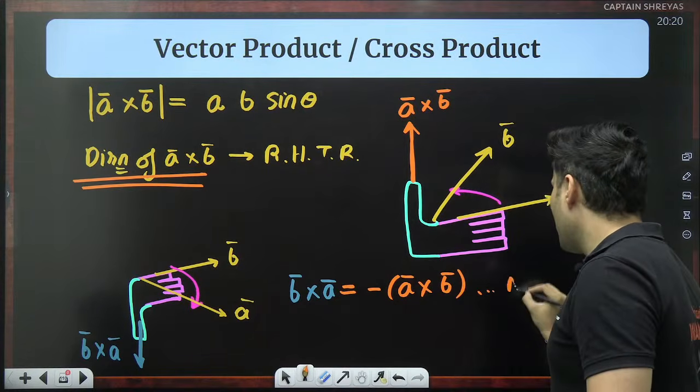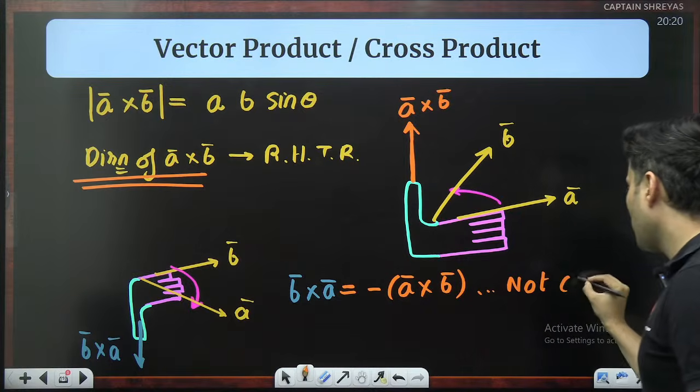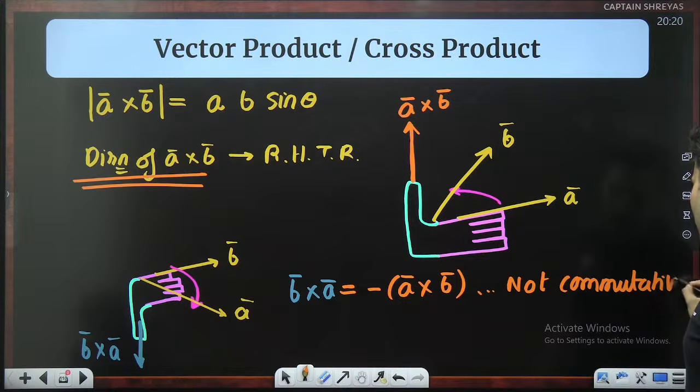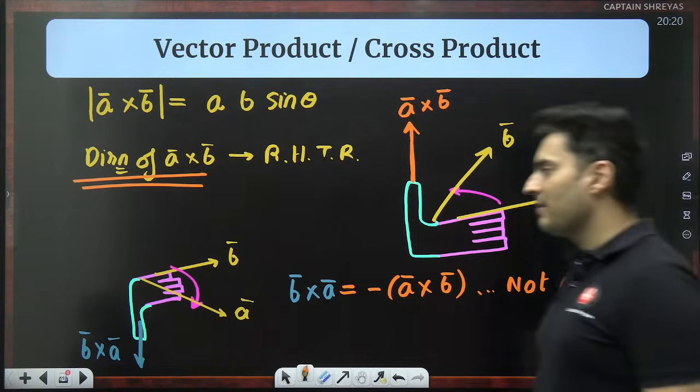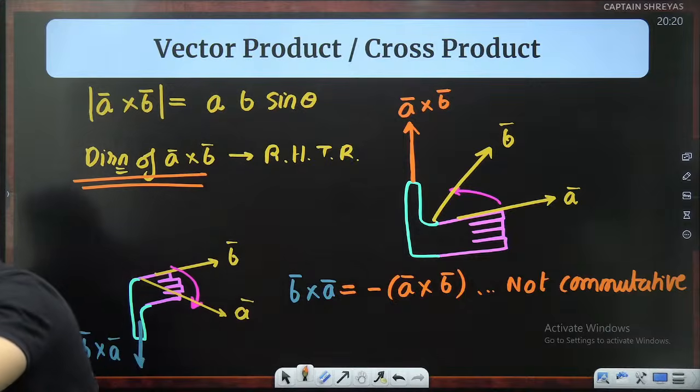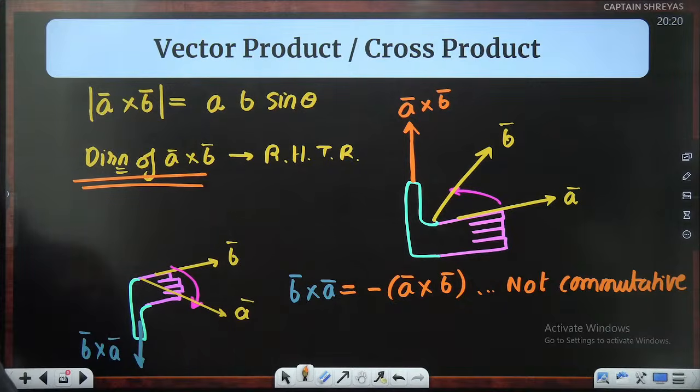That means it is not commutative. Magnitude is the same, that's okay, but direction is not the same. So as a whole, it is not the same. So hence, it is not commutative. Is that clear, everyone?